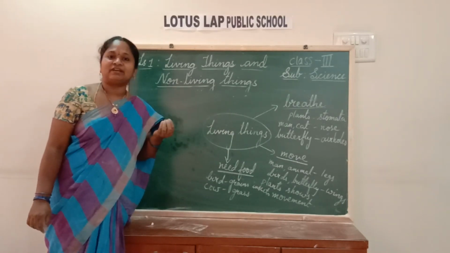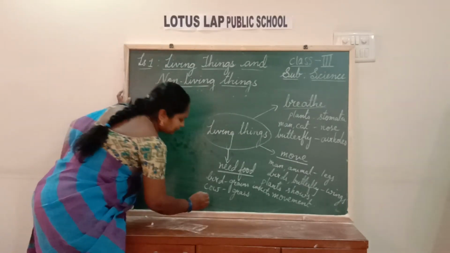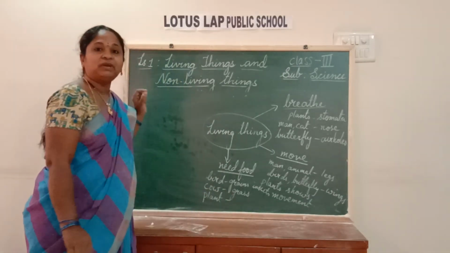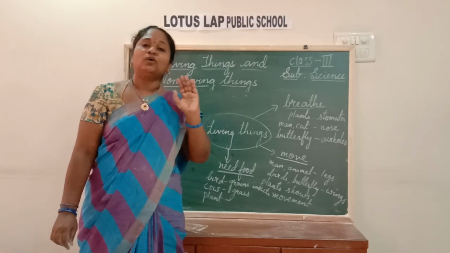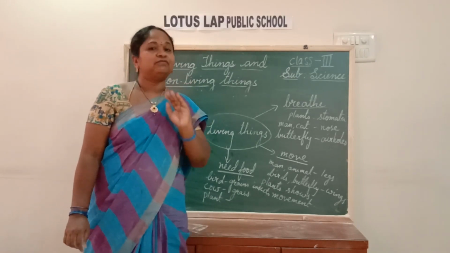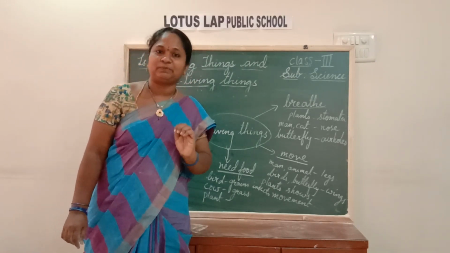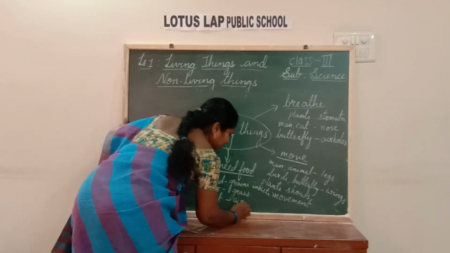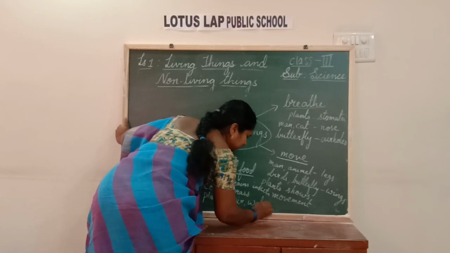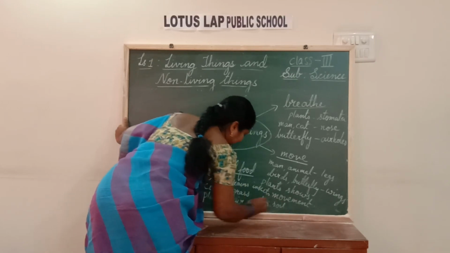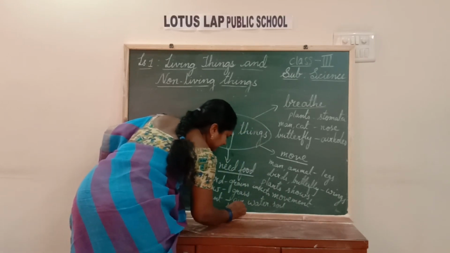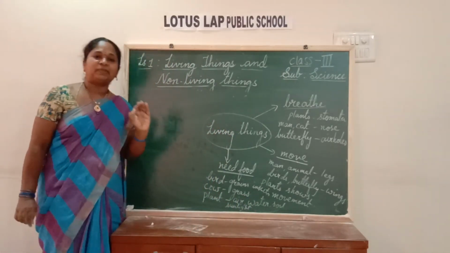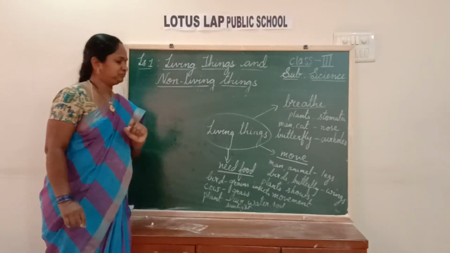Then, what about a plant? What is the food required by the plant? Yes, plant will prepare its own food. Then what are the nutrients required for preparing the food? Yes, air, water, soil and sunlight. These are the things required by the plants for preparing the food.